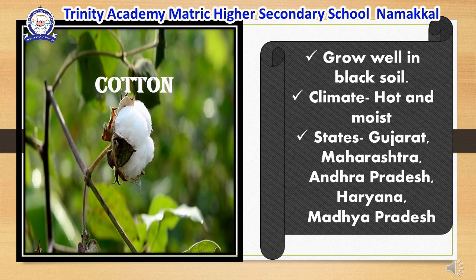Cotton. Cotton is also a fiber crop. It grows well in black soil of Deccan Plateau. It grows in hot and moist climate. Cotton is grown in Gujarat, Maharashtra, Andhra Pradesh, Haryana, and Madhya Pradesh. Cotton is used to make clothes.